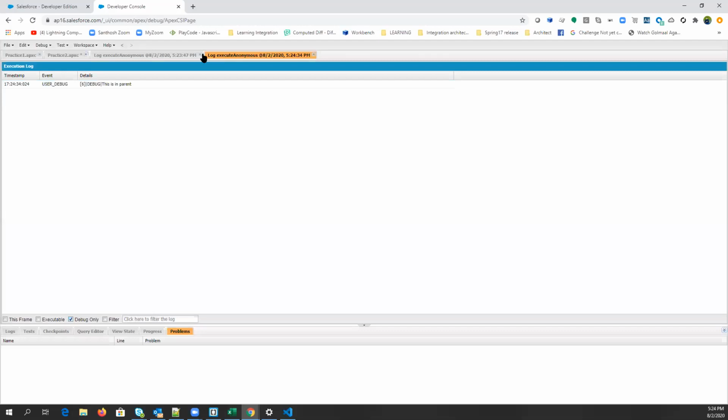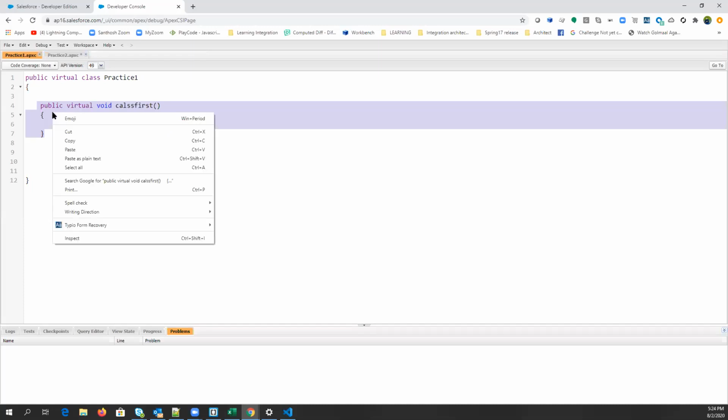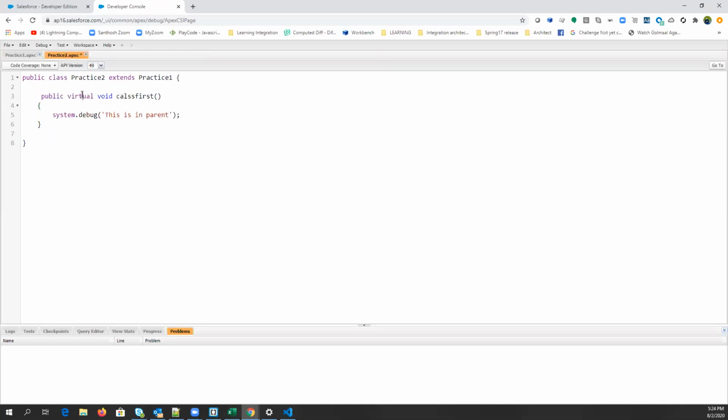But if you want a different output, then what will you do? You can override a virtual method as well. And now this is in child. Did you understand the benefit of virtual now?